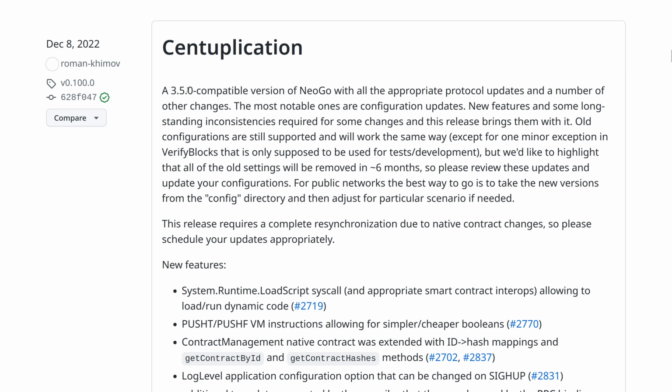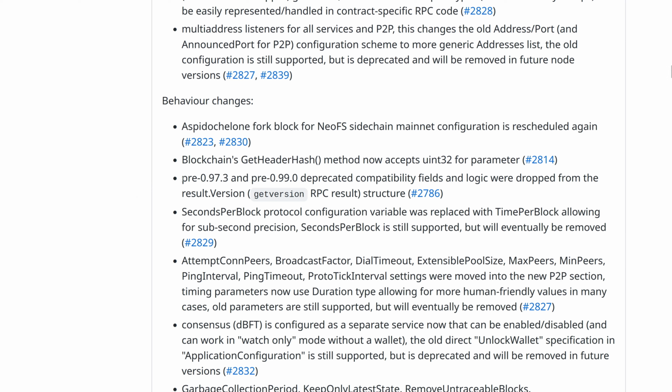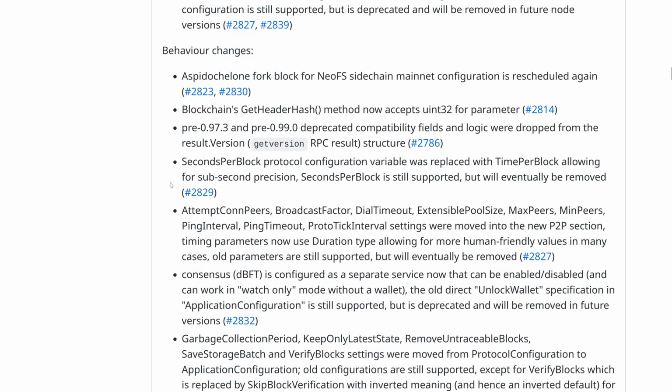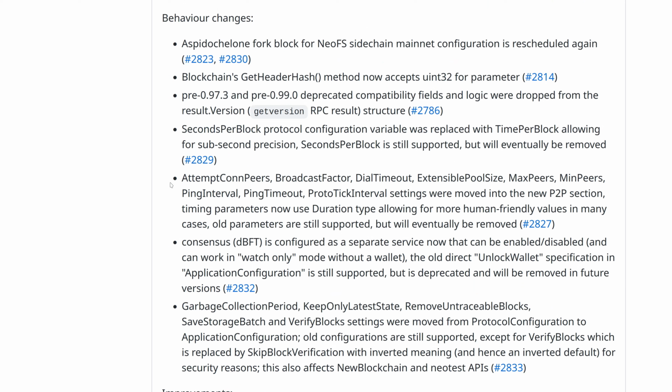It has some NeoGo specific changes as well. One of them is that we have removed some deprecated compatibility functionality with the old versions. You probably won't notice it, but you should be aware of it. We also have changed our configuration files a bit.